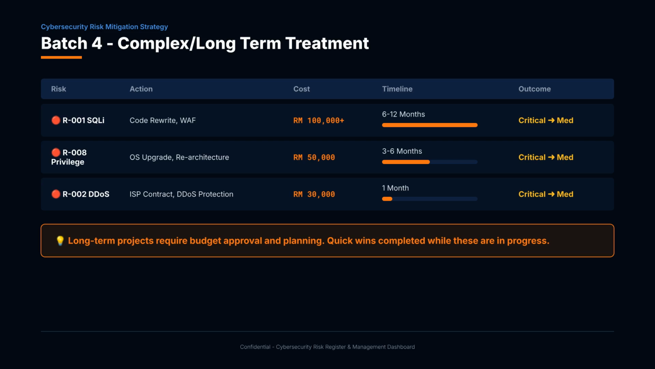R008 privilege escalation requires upgrading the operating system and re-architecting the application server, costing RM50,000 over 3 to 6 months. R002 DDoS requires negotiating an ISP-level protection contract, costing RM30,000 over 1 month. The key insight: while these long-term projects are underway, our environment is already significantly protected by the quick wins and batch 3 controls we implemented earlier.